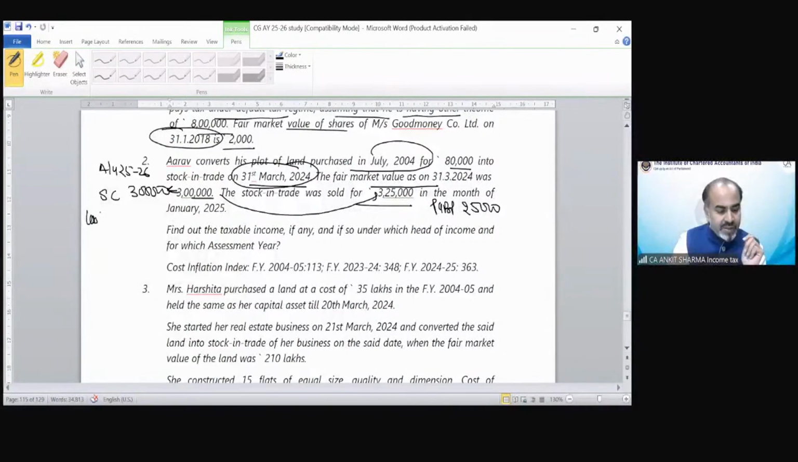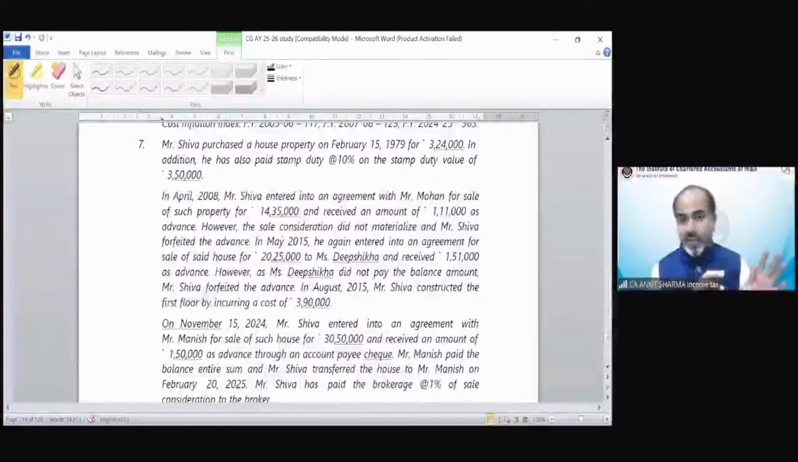Then the index cost of acquisition, 80,000, was purchased, but because the transfer has been done on 31st March 24, the index would be of the previous year, 23-24 financial year, which is 348. And that forfeiture will reduce the cost of the asset at the time of transfer. And the forfeiture amount is on or after 2014.